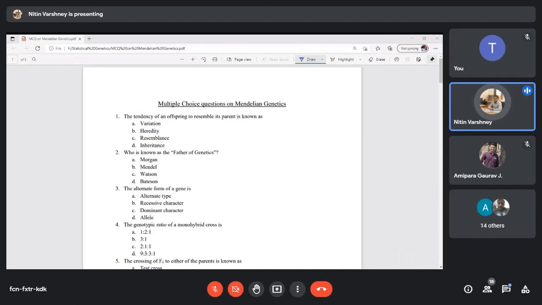You can speak. Actually, I am not seeing your chat box, so you can speak. But it is not inheritance. It will be heredity. The tendency of an offspring to resemble its parents, because offspring are getting the hereditary material from parents. So this is known as heredity. This will not be inheritance.